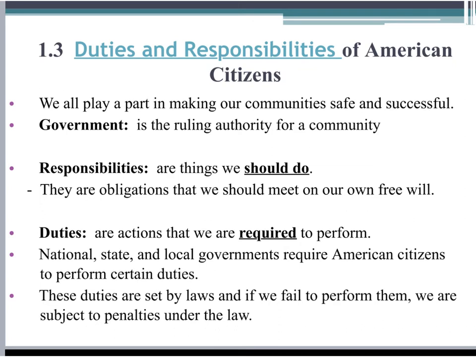Please write down the word duties and its explanation as well. We all play a part in making our community safe and successful. Government. Government is the ruling authority for a community.